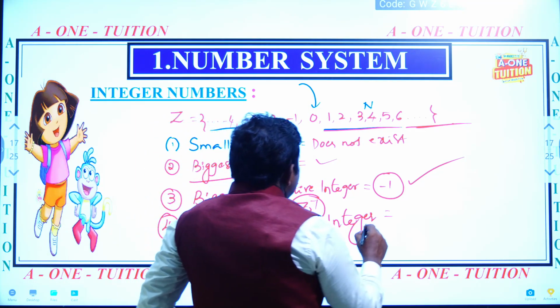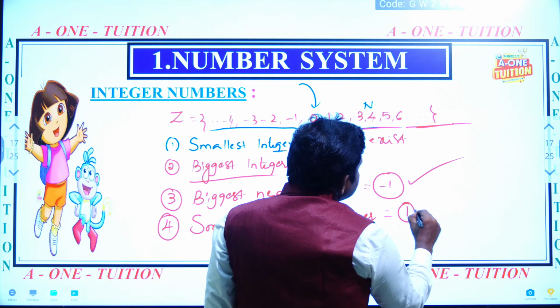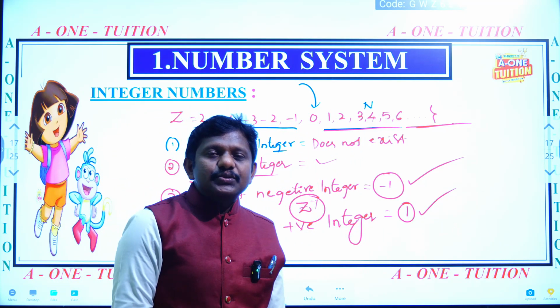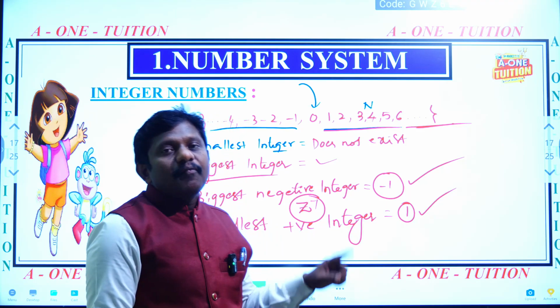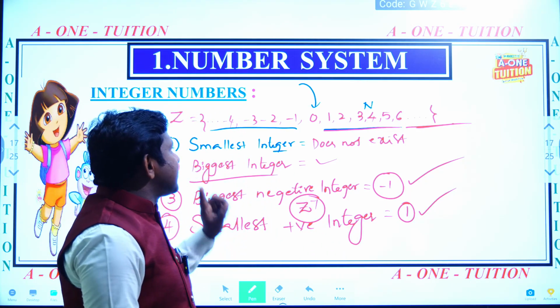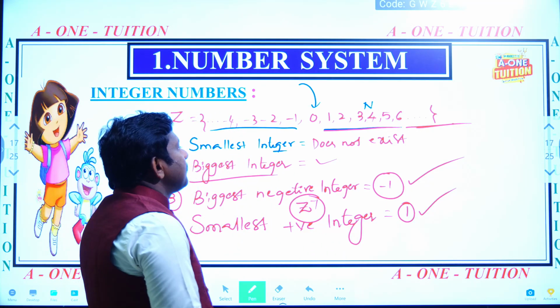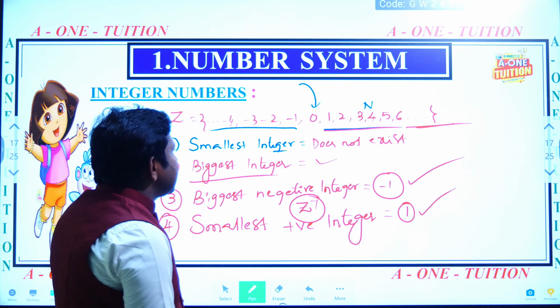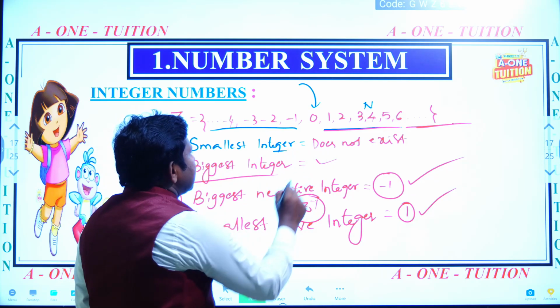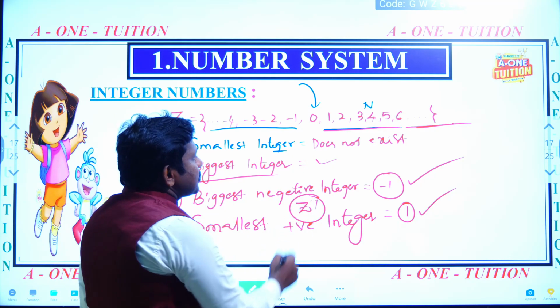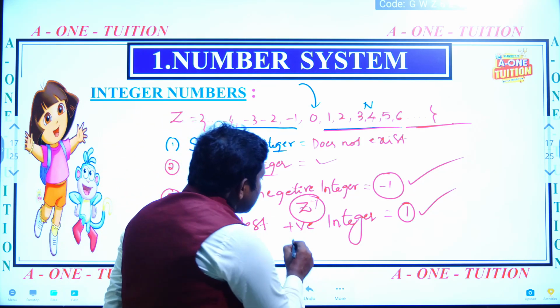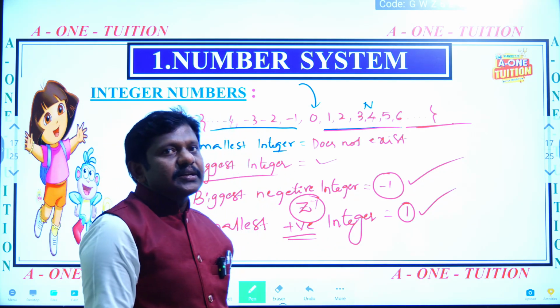So the smallest positive integer is 1, but 0 is neither positive nor negative. Finally, what I am concluding here: integers are positive numbers and negative numbers including 0. The smallest integer does not exist, the biggest integer does not exist. The biggest negative integer is minus 1, and the smallest positive integer is 1.